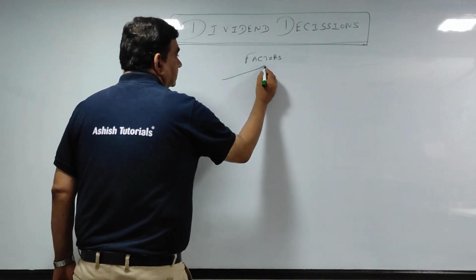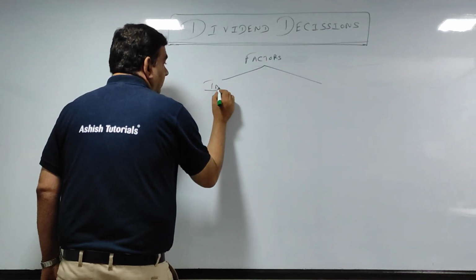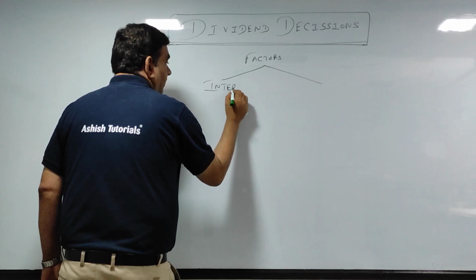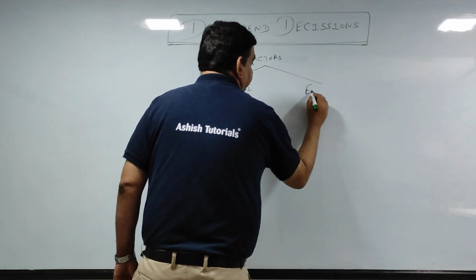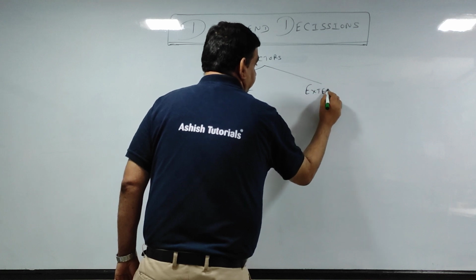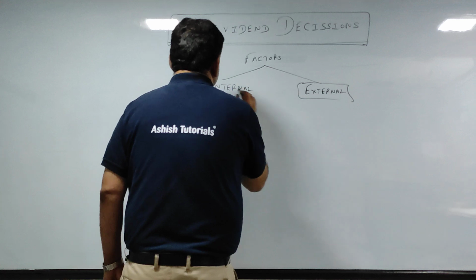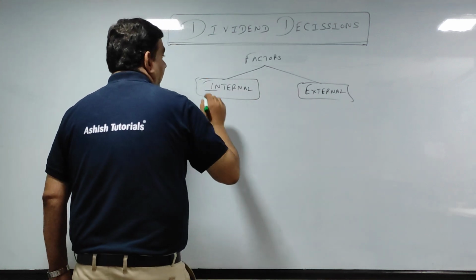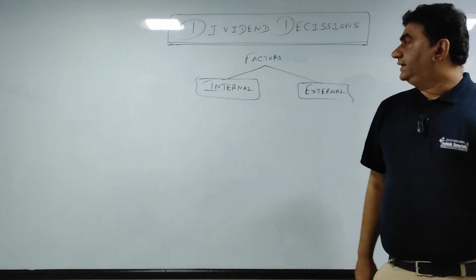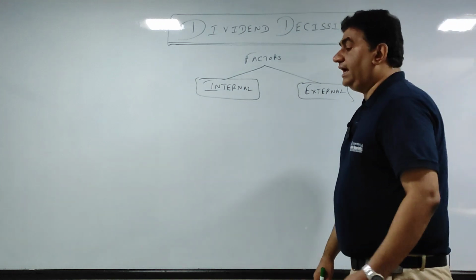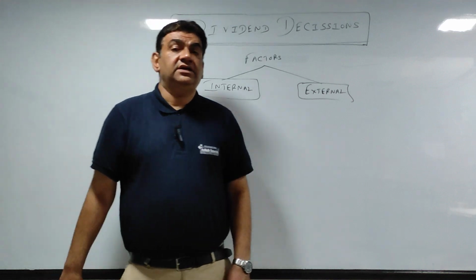Now, factors can be of two types. One is internal and the other is external. Factors for dividend will be two, internal and external.